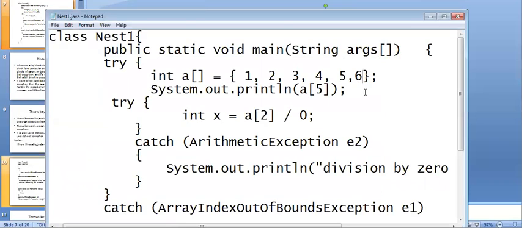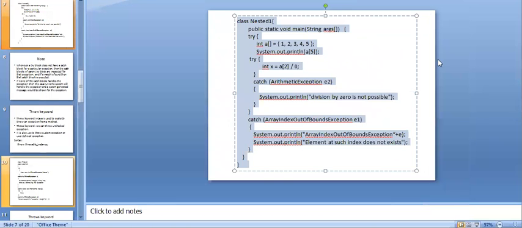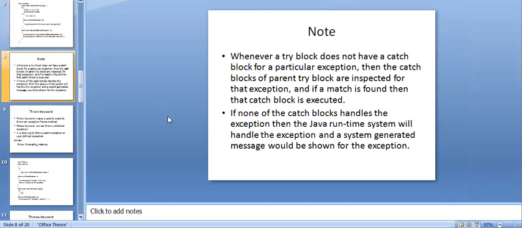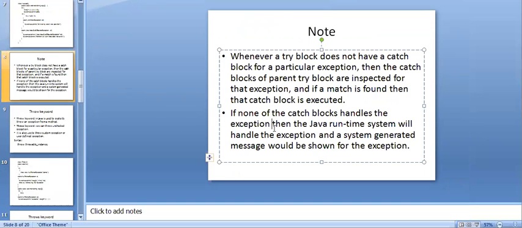This is the way we can get different types of exception. So my dear students, the program is very simple. Make it clear that you have to read it properly, the right way.